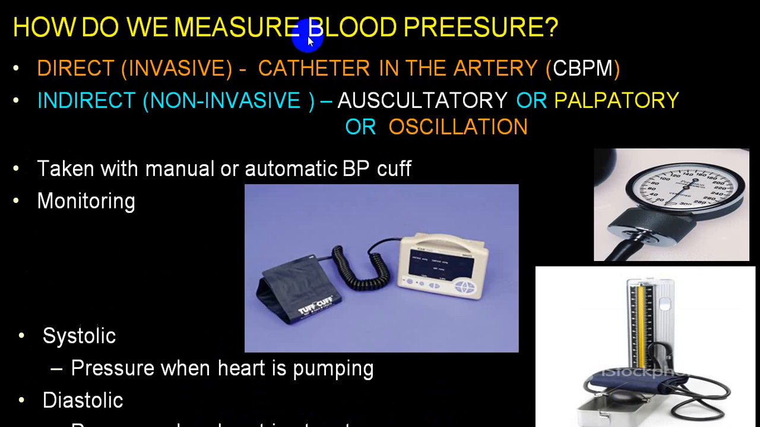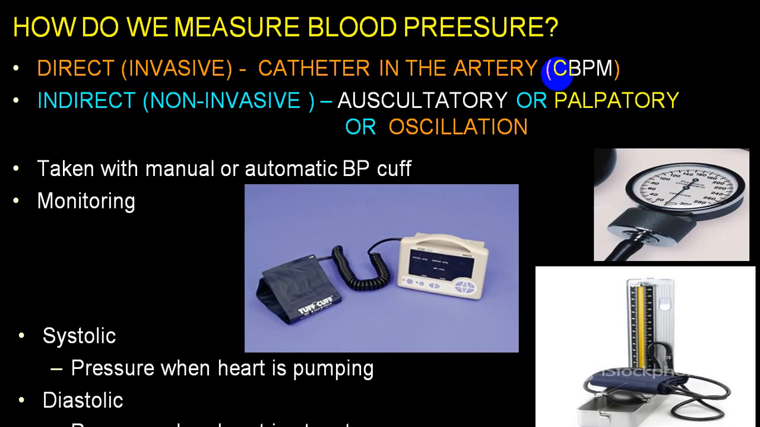There are two methods of measuring a blood pressure. One we call the direct method, or invasive method, where you put a catheter in the artery and you measure the central blood pressure. Depending upon where you are putting that catheter,